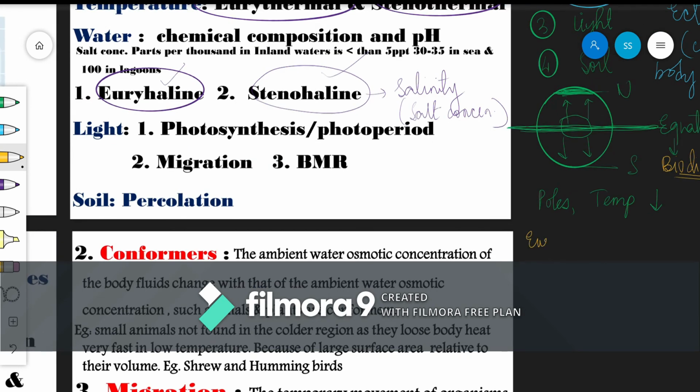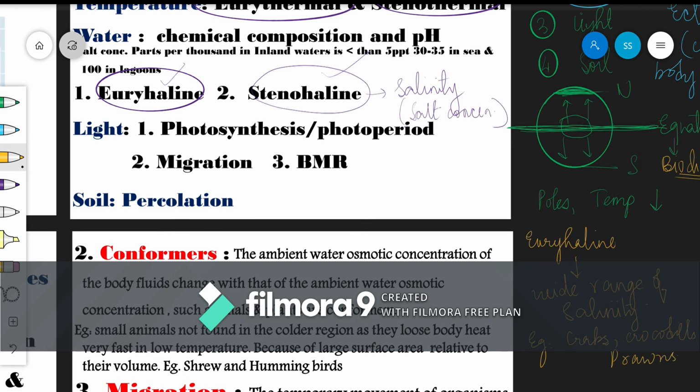Now euryhaline are the organisms that will tolerate a wide range of salinity. For example, we take the organisms such as crabs. Usually the organisms that live in those type of water bodies. So crabs, crocodiles, prawns. Okay, that's it.